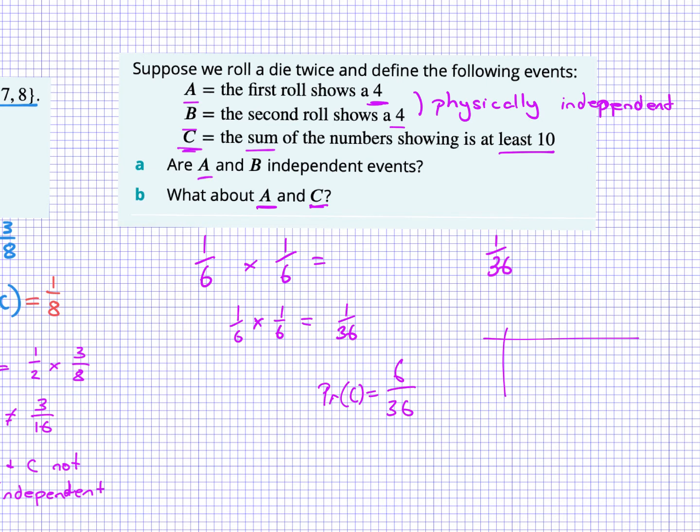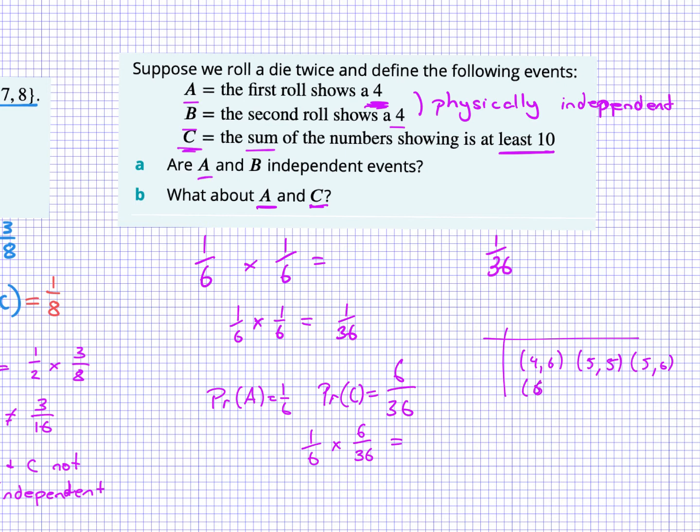A, we know, is a 1 in 6 chance. P(A) equals 1 in 6. So I have 1 in 6 multiplied by 6 in 36, and it has to equal the intersection, which is the chance of rolling a 4 in the first roll and also adding to at least 10. If you'd drawn your two-way table, you would know that the combinations were these. Now we're including everything above 10 as well because it said at least 10.